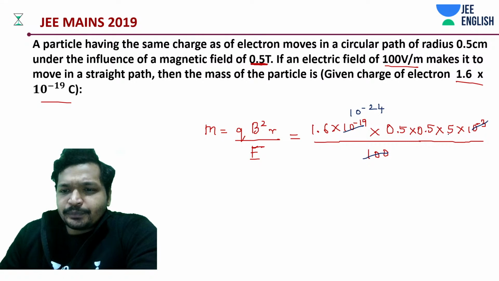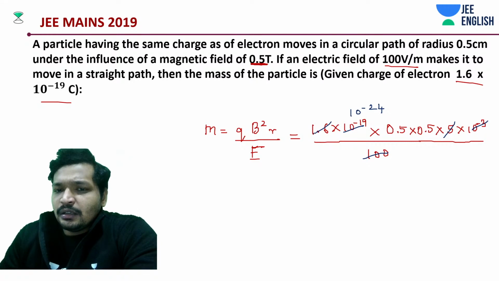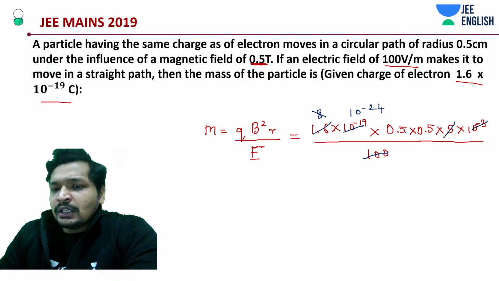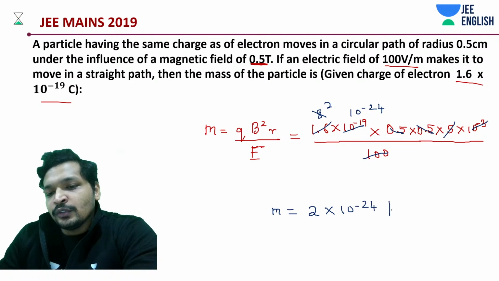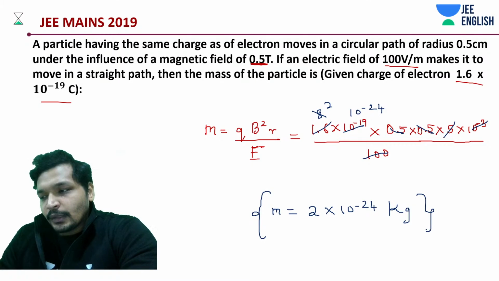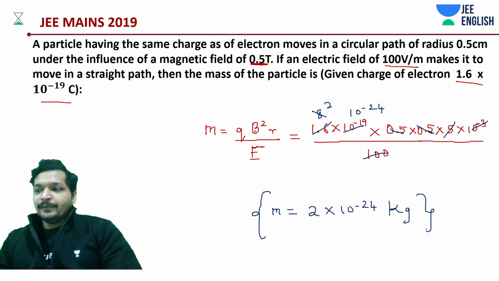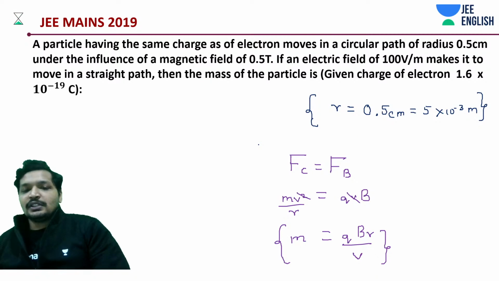Okay, 5 into 1.6, that's going to be 8. 8 into 1 by 2, 1 by 2, 1 by 4, 2. Simple. Mass is how much? Mass is going to be 2 into 10 to the power minus 24 kg. That's it. Simple. Very simple. So let's move on to the next problem then.